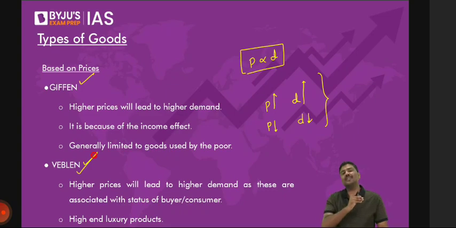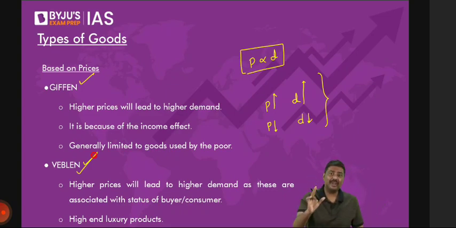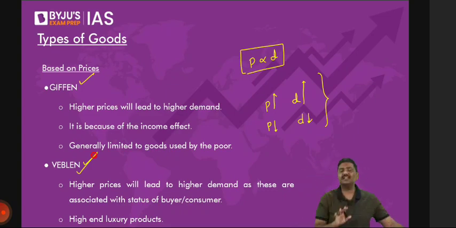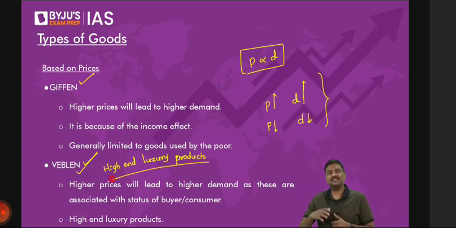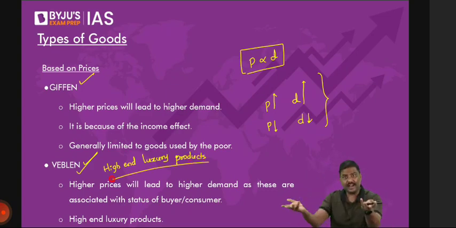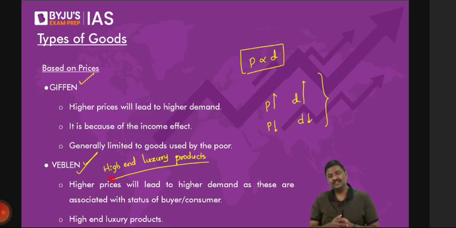Example of a Veblen Good are luxury products. And please understand this, not just any luxury products, very, very costly. I'll write a term here, high-end luxury products. So any example of a high-end luxury products? High-end luxury products such as very, very costly real estate land, right? Very high quality diamond, very high quality jewelry, super luxury cars, yacht, etc.